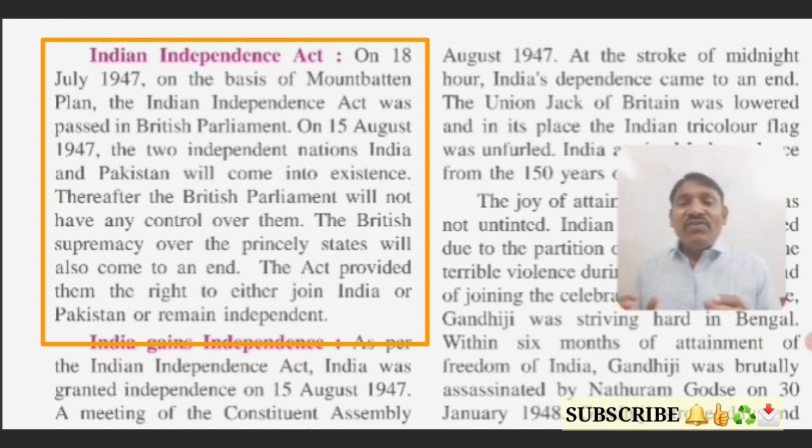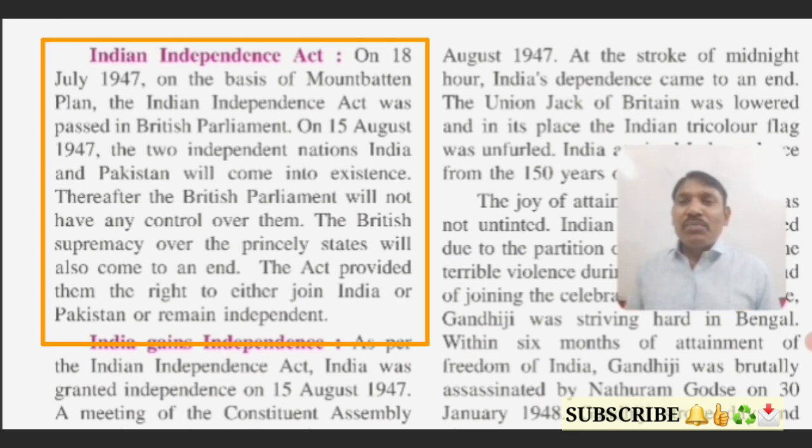Okay, students, on 15th August 1947, the two independent nations, India and Pakistan, will come into existence. Yes, according to the Mountbatten Plan, it was declared and resolved that there should be two countries, India and Pakistan, existing from 15th August 1947, and thereafter the British Parliament will not have any control over them. As per the rule, the British government will not have any control on any part of India, whether it is a provincial state, princely state, or any region of India.